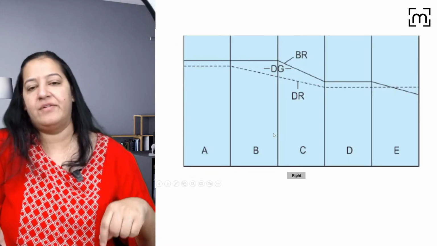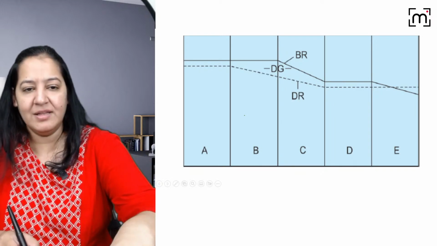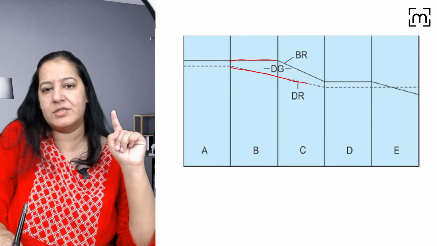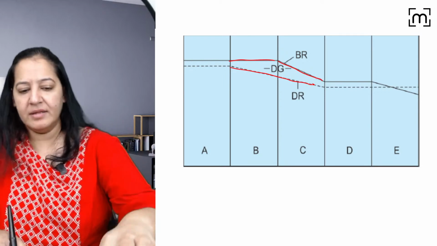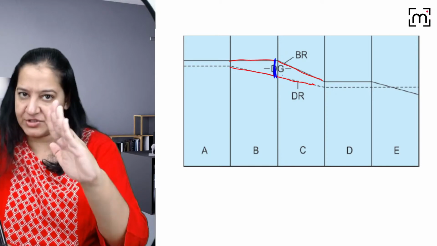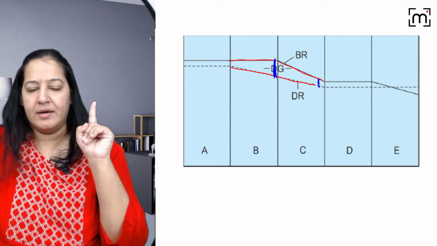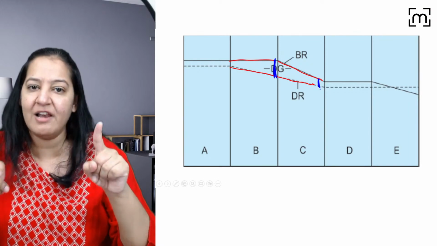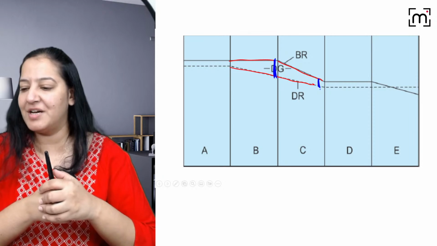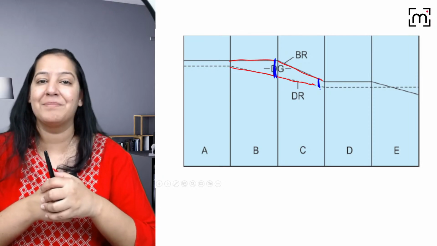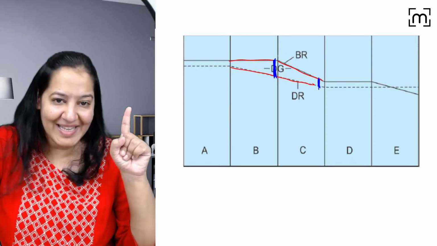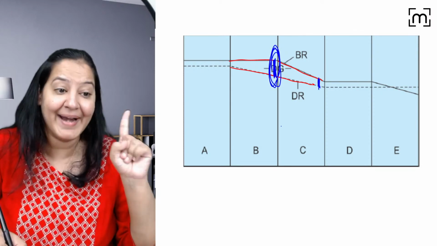I will show you the graph. Can you see the graph here? This is the birth rate. This is the death rate. Let's talk about stage 2 and stage 3. Late stage 2 is this one, the ending of stage 2. And late stage 3 is this one, the ending of stage 3. Now you yourself tell where the gap is maximum. Can you see in late stage 2 or late stage 3? I can see the gap is maximum here in late stage 2.